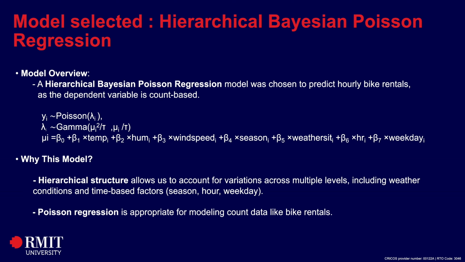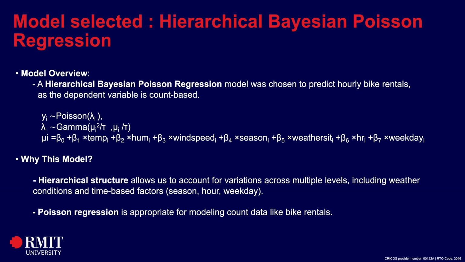We selected a hierarchical Bayesian Poisson regression model to predict hourly bike rentals. In this model, the number of bike rentals, yi, is assumed to follow a Poisson distribution with rate lambda i. The rate parameter lambda i is modeled using a gamma distribution, which allows for variability in the rental rate across different conditions. The mean rate mu i is a linear combination of factors such as temperature, season, hour, and other independent features. We chose this particular model because it offers the flexibility to capture variability in bike rentals due to weather conditions and time of day.